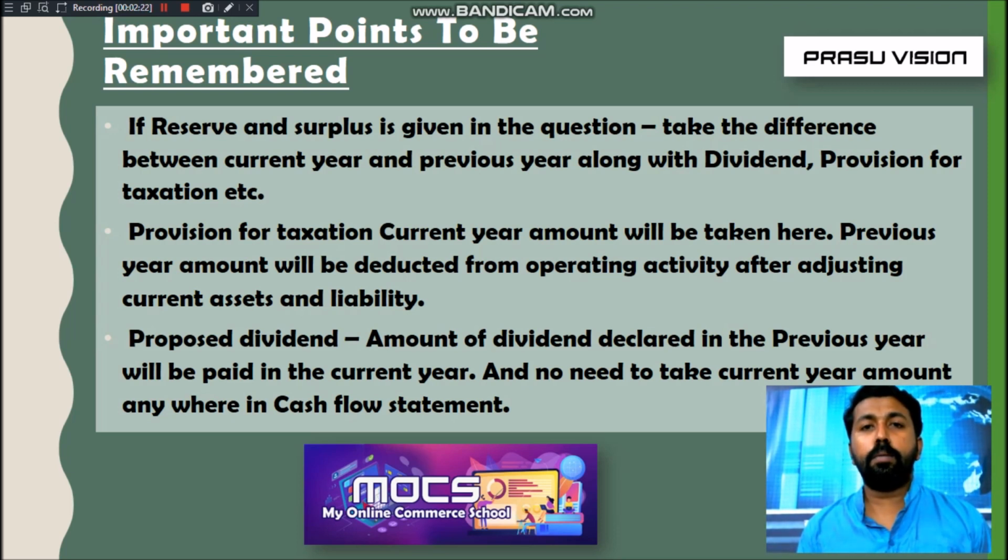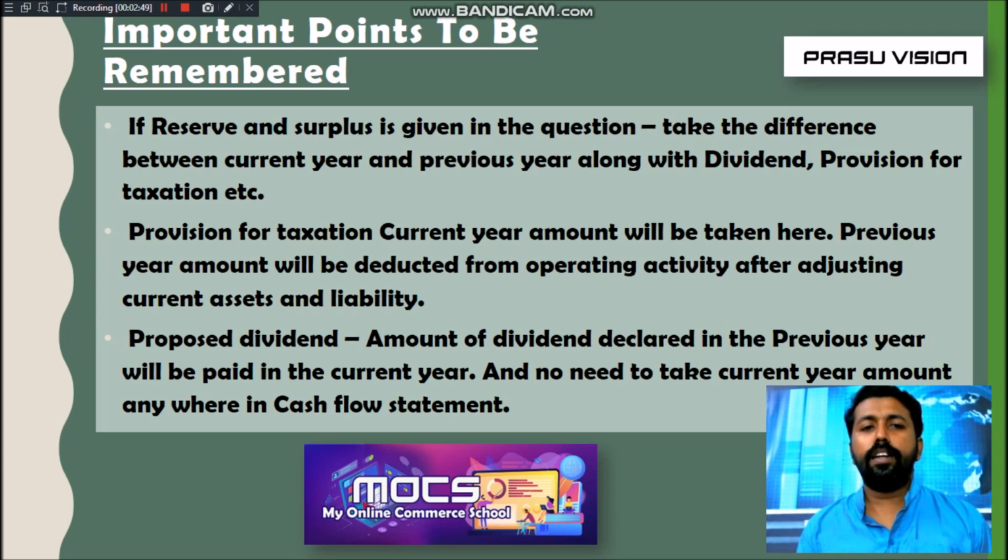Current year amount will be taken here. To calculate the net profit before interest and tax, the current year amount will be taken. And some more adjustment is there. We will learn in the next section. And the previous year amount of provision for taxation will be taken in the operating activity after adjusting all the items, current asset and current liability, etc.